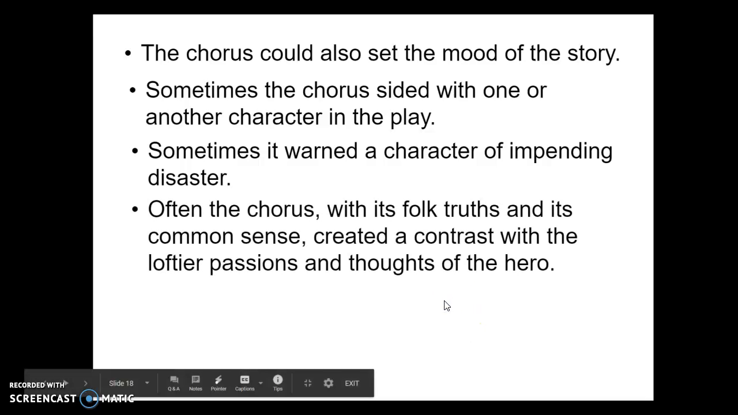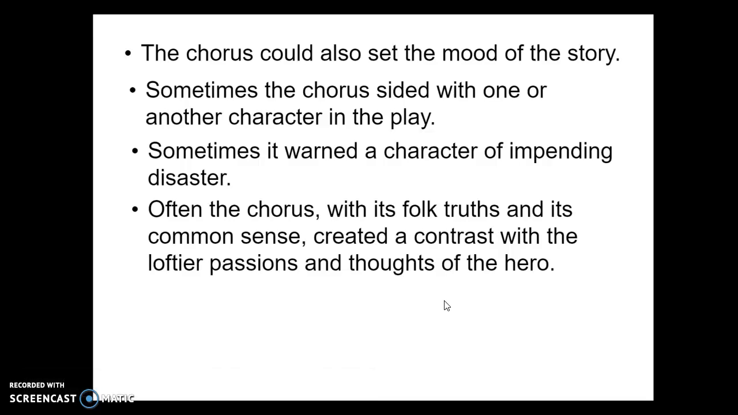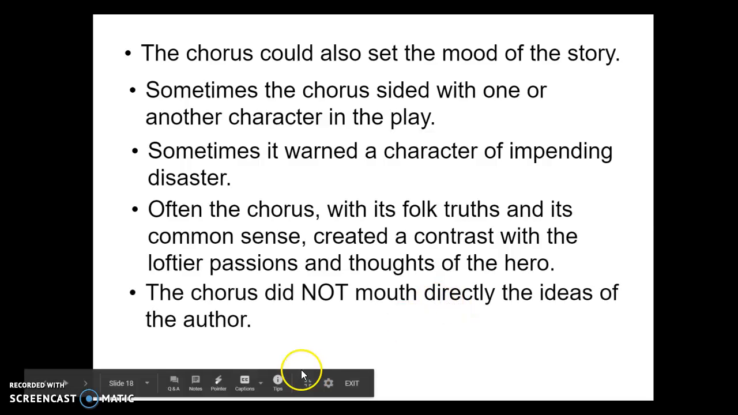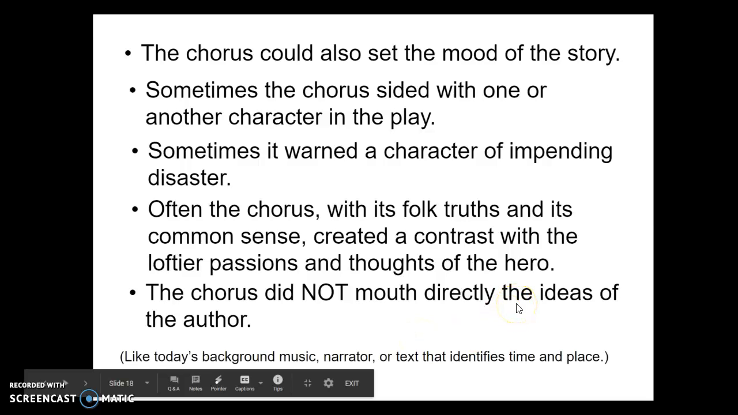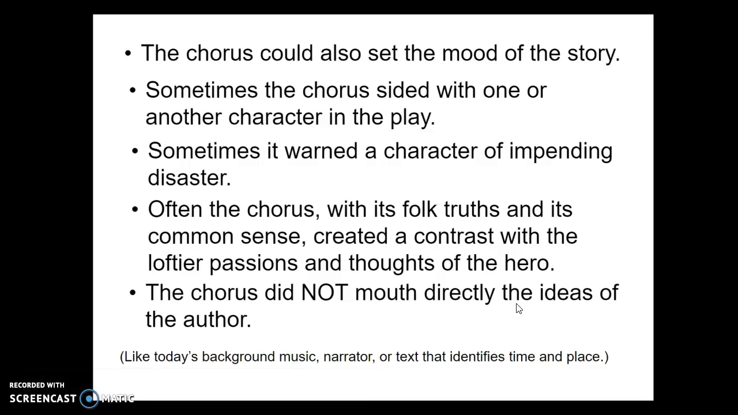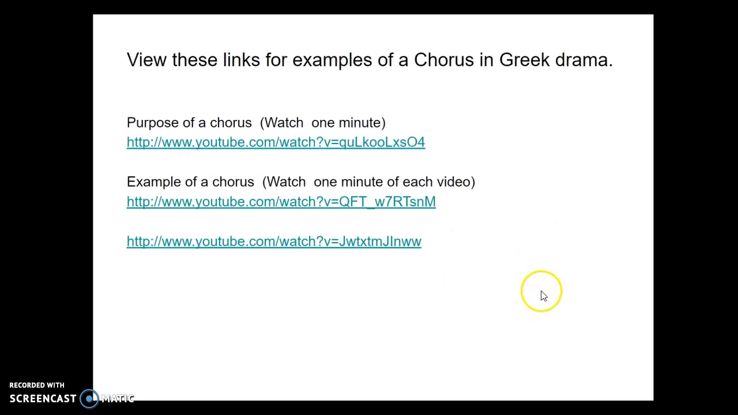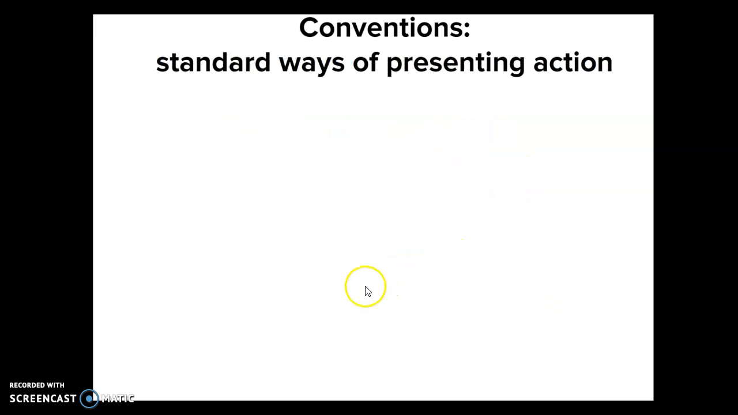Often the chorus, with its folk truths and common sense, created a contrast with the loftier passions and thoughts of the hero. The chorus did not mouth directly the ideas of the author. It's a little bit like today's background music, narrator, or text that identifies time and place. The chorus gives us these things. All right, on your own time, you can watch some of these examples.